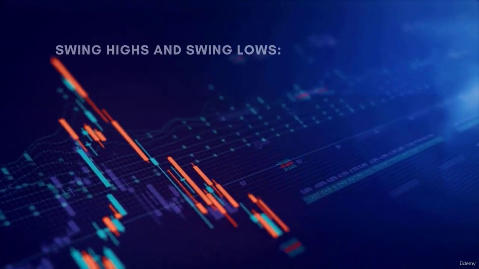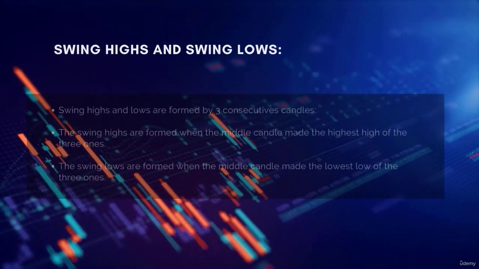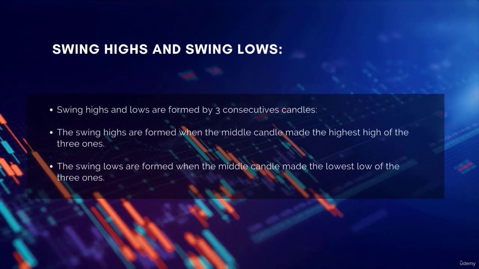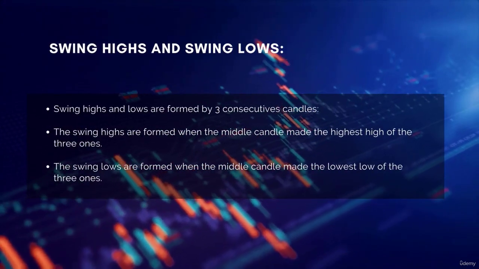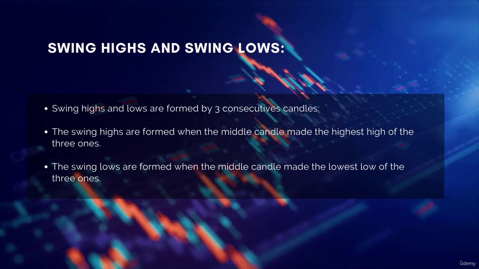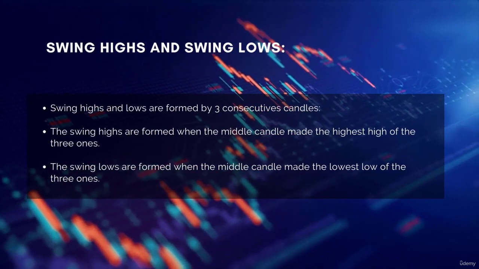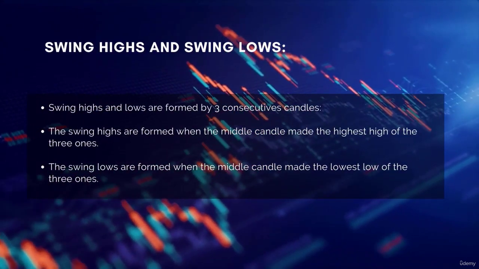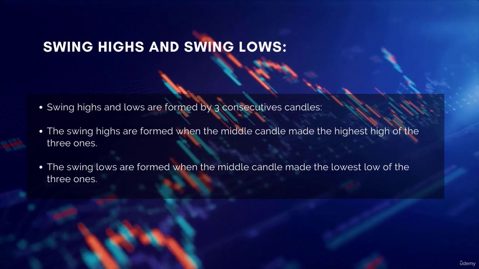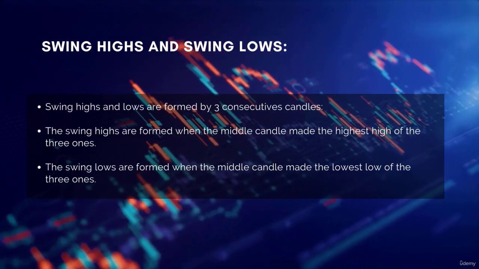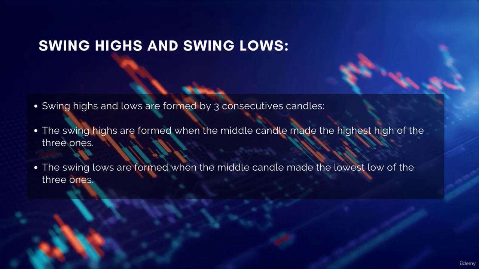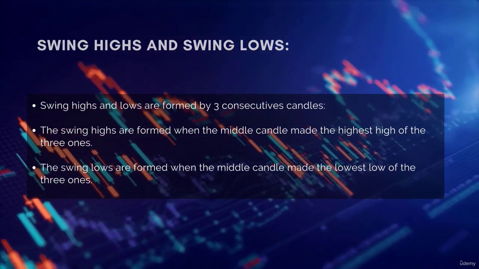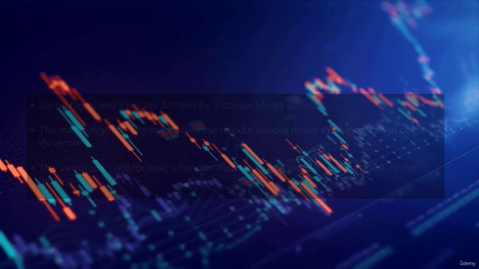Swing highs and lows are an important element to identify market structure. So what are the swing highs and lows? Swing highs and lows are formed by 3 consecutive candles. The swing highs are formed when the middle candle made the highest high of the 3 ones. And swing lows are formed when the middle candle made the lowest low of the 3 ones. So let's see a figure example to understand more the swing highs and lows.